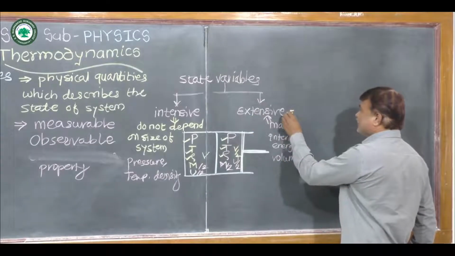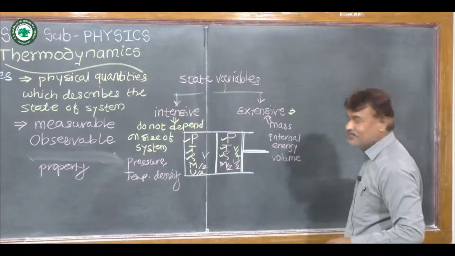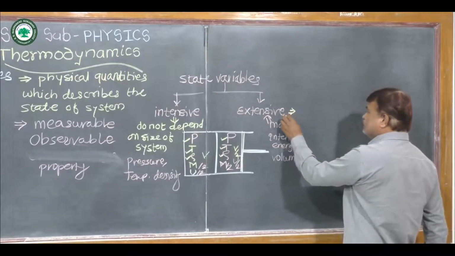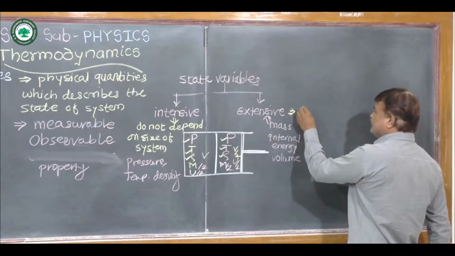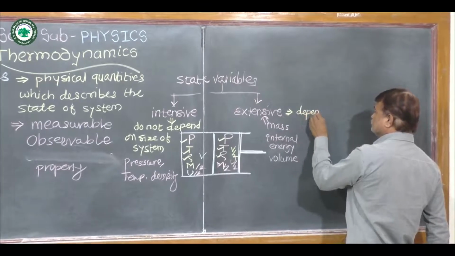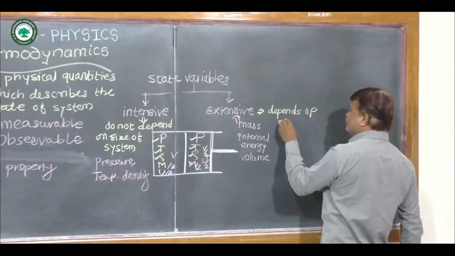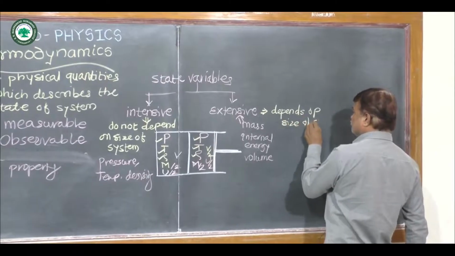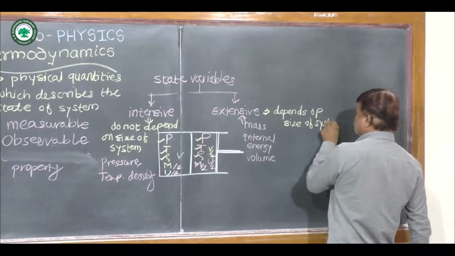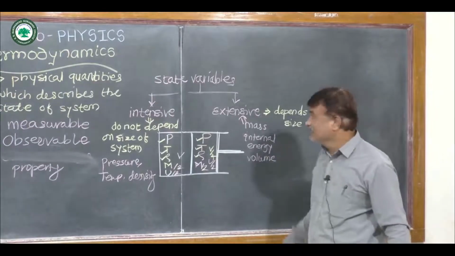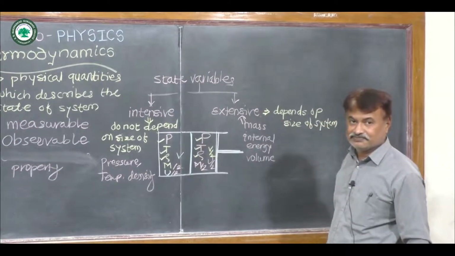That's why we write here what are the extensive variables. The extensive variables are those variables which depend on size of the system. Such variables are called as extensive variables.